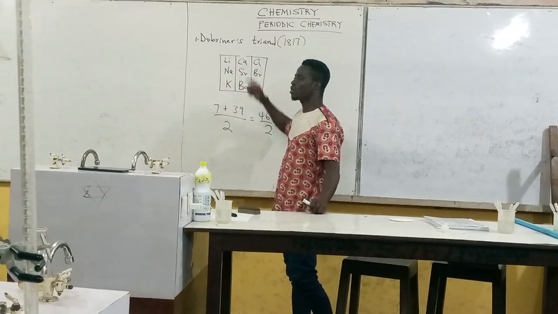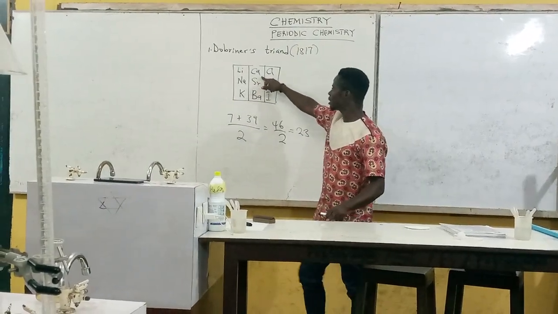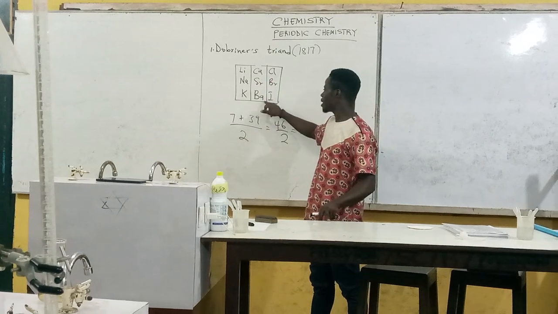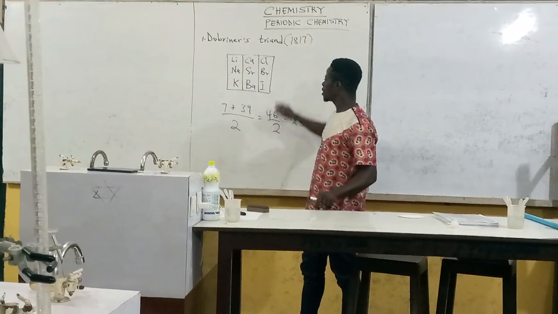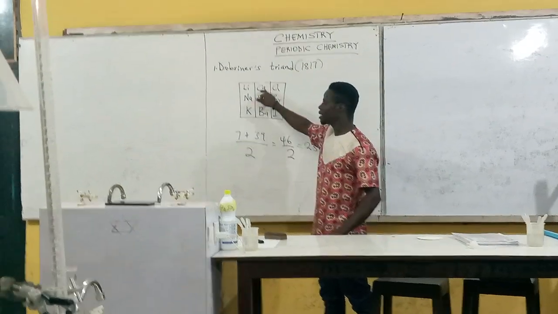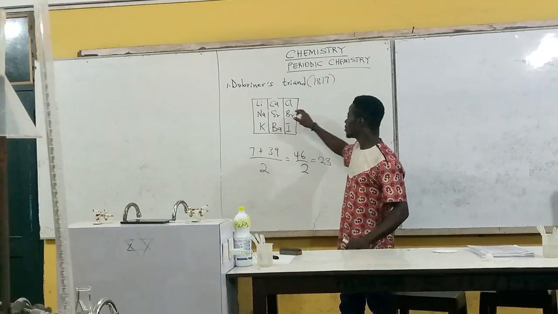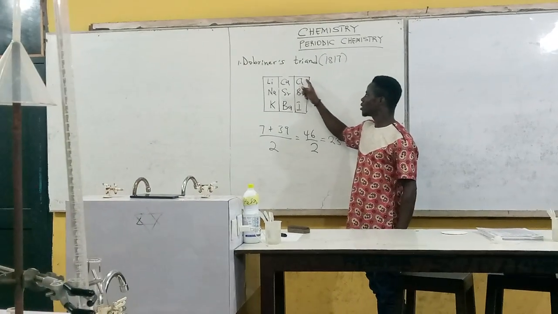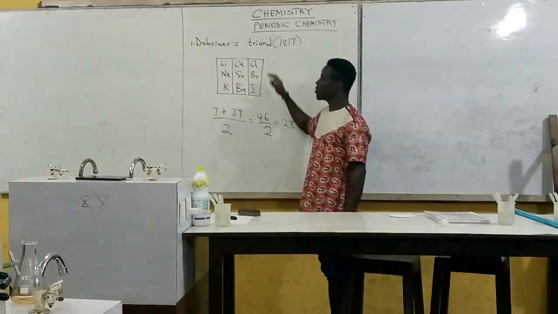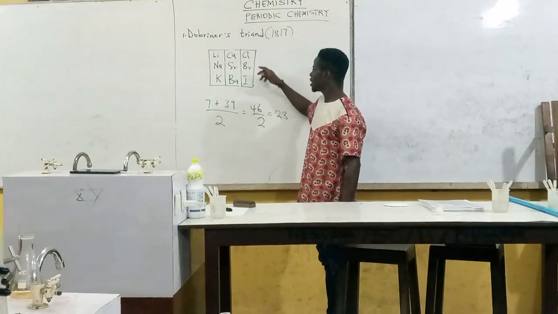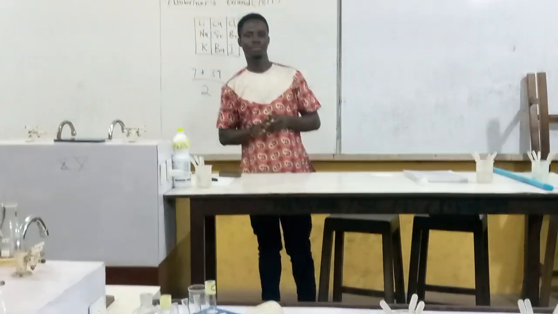He did the same thing to calcium. When you want to find out for calcium, you add the mass number of calcium plus that of barium. Then you find the midpoint, or you divide it by 2. That will give you the mass number of the middle element, strontium. The same thing applies to chlorine. We add the mass number of chlorine to that of iodine, and you find the midpoint, or you divide by 2. It gives you the mass number of bromine. So that was his concept.